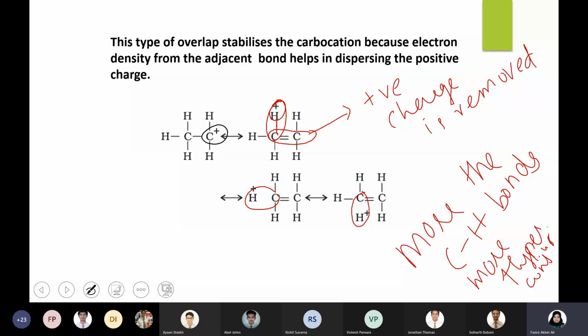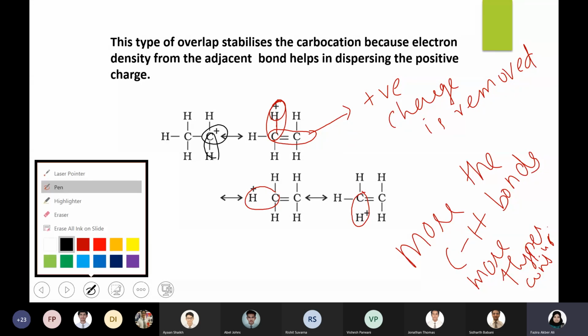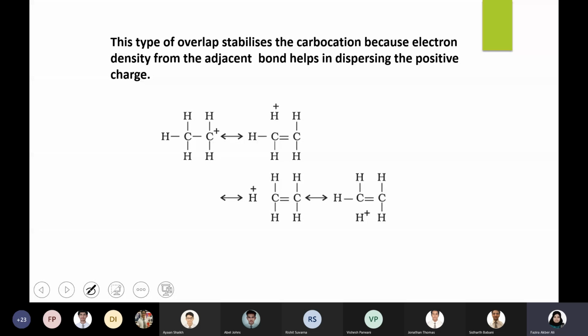So on the carbocation itself, you have a CH bond. The same carbon's hydrogen bond is not influencing. You need to look into the number of CH bonds in the neighboring group. This is the carbocation. On the carbocation, you have a CH bond, but that is not the important thing. It is the CH bonds in the neighboring carbon that will undergo hyperconjugation with the p orbital of the carbocation. Am I clear?